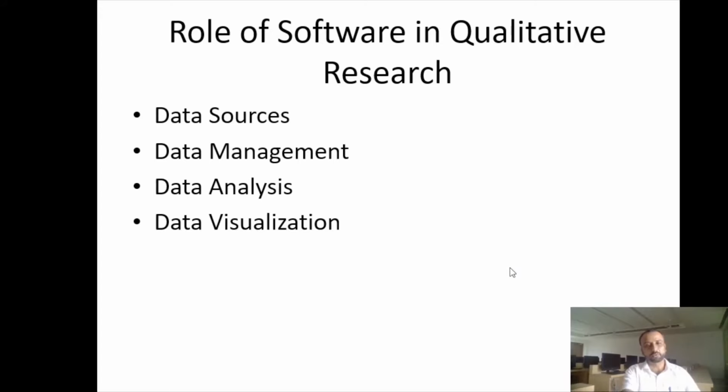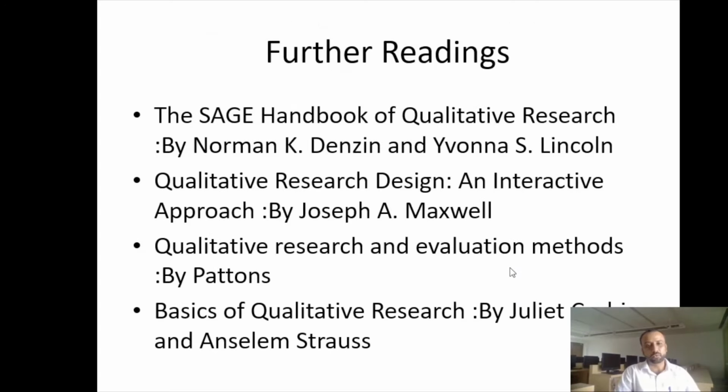So my advice would be that you spend time in the field, get a lot of data, get a lot of information, use triangulation a lot, and then read these 4 or 5 books. I've been mentioning these books time and again. The book by Denzin and Lincoln, the book by Joseph Maxwell, the book by Patton, and then Corbin and Strauss. All these books will give you a deeper understanding about the theoretical aspects and the past and the current of qualitative research.